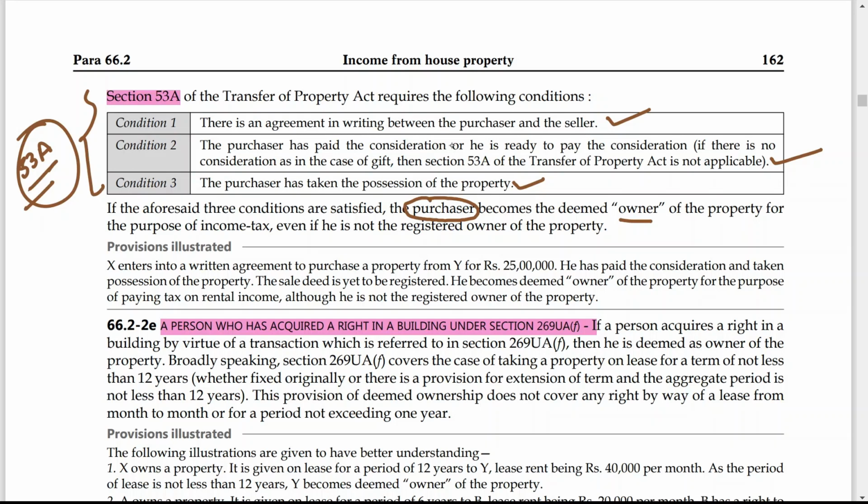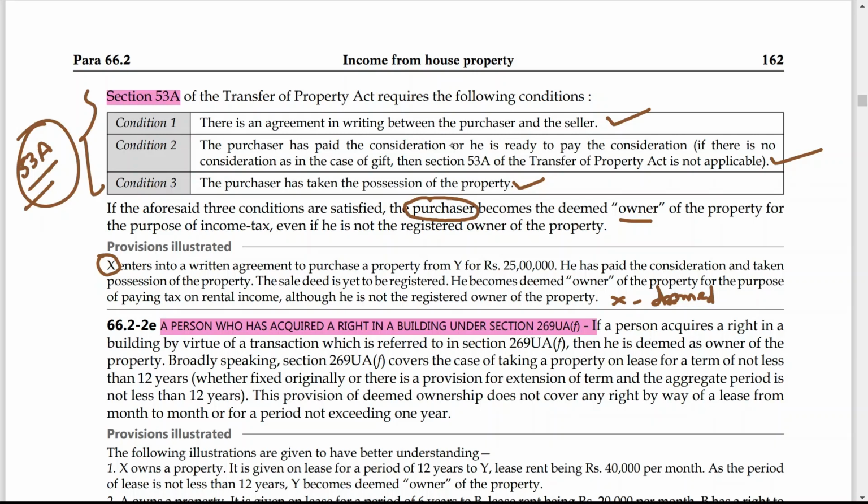X enters into a written agreement to purchase a property from Y. Means X is a purchaser, but this agreement has not been registered yet. Then also X will be considered as deemed owner because all the conditions under section 53A are satisfied.